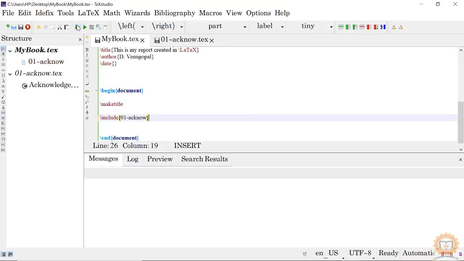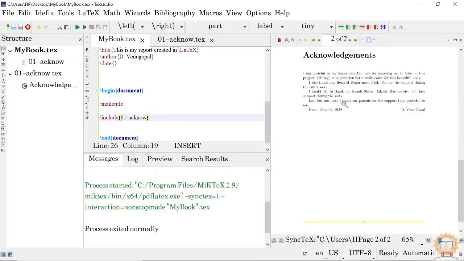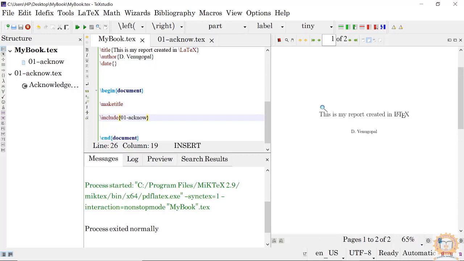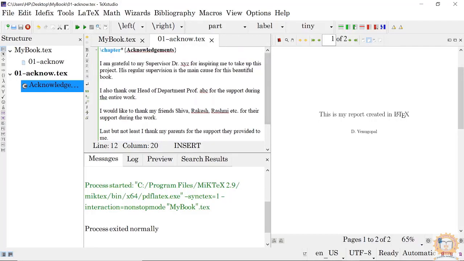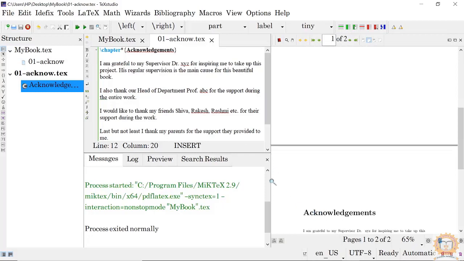Now you compile the document. So the acknowledgement is like this. Because I have put a small star after chapter, you must have seen, and we have discussed this in the second or third lecture. It is a starred version which won't give any chapter number, etc. But the only drawback is this acknowledgement will not come in the table of contents.